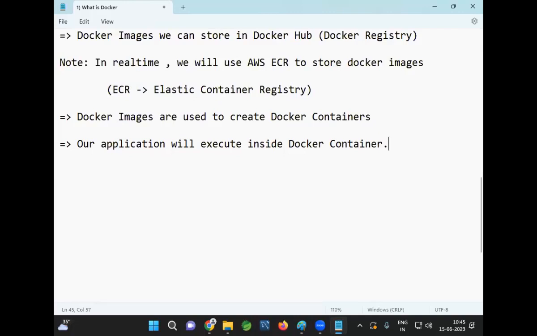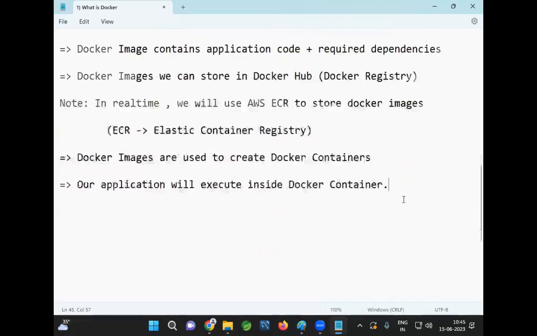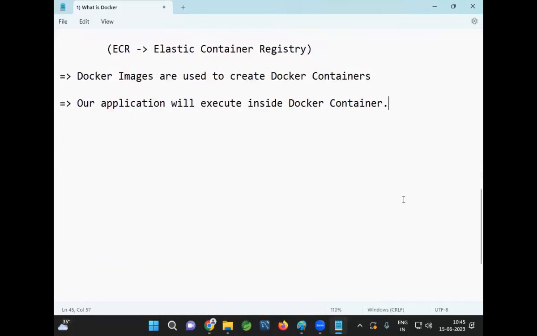Okay. Now, to run the Docker container, we need to install Docker Engine on our computer. So we need to download the image and run the image. To download and run the image, we need to install Docker software on our computer. Now I'm having Windows. In Windows, we can install the Docker software, download the image and run the image.